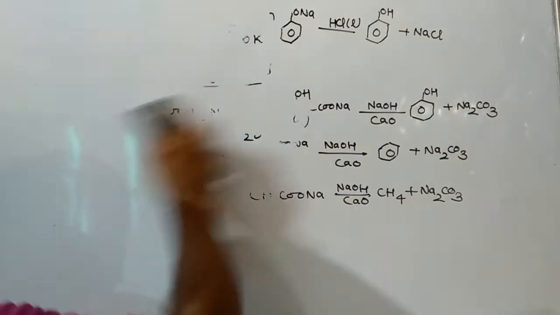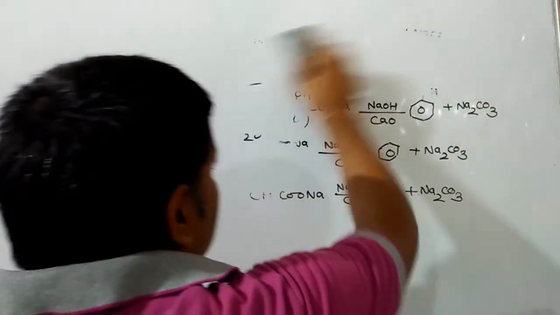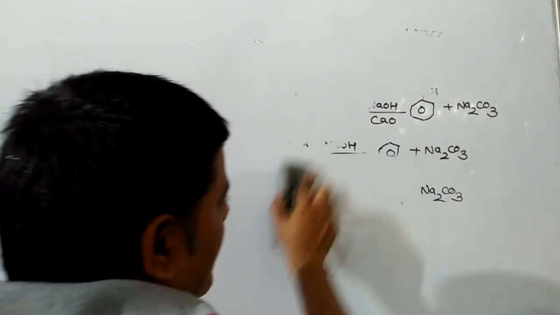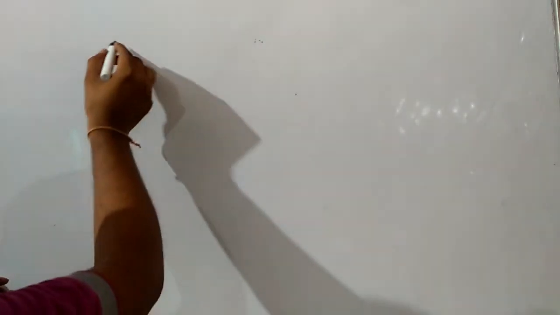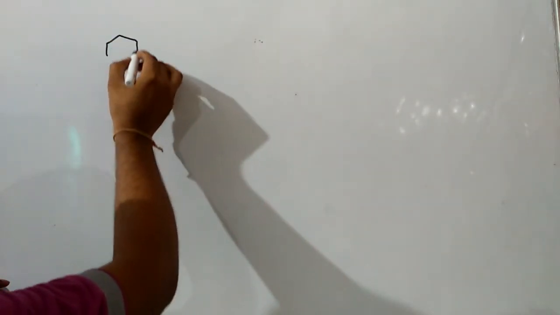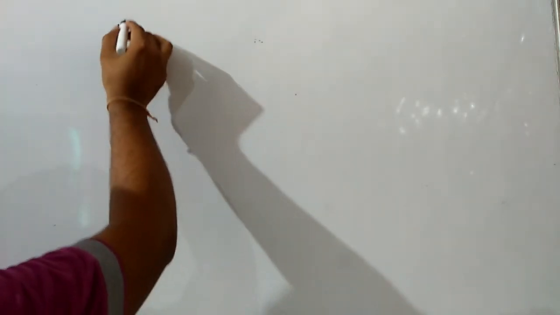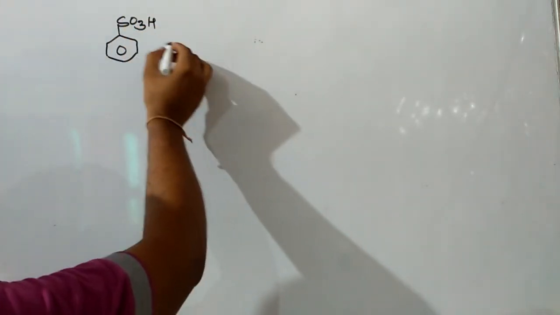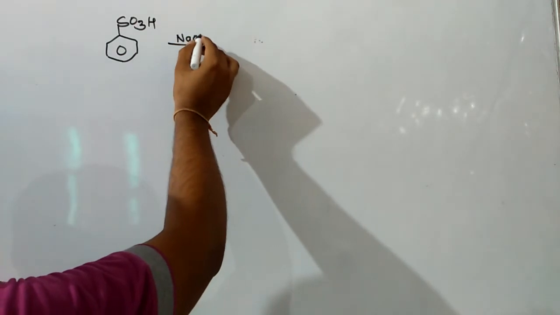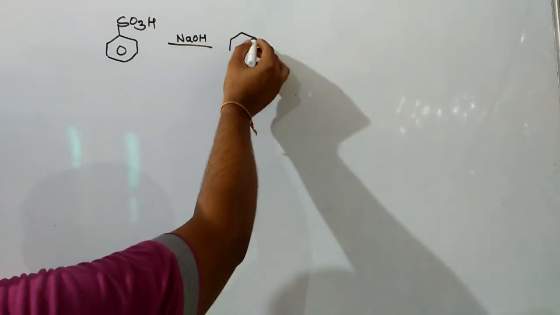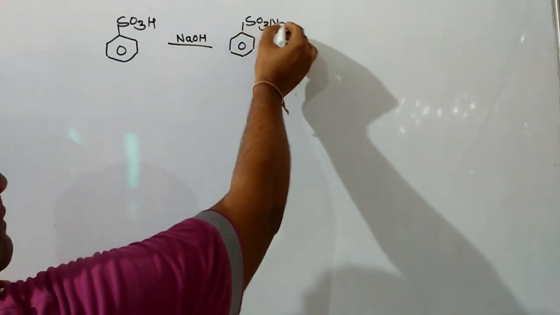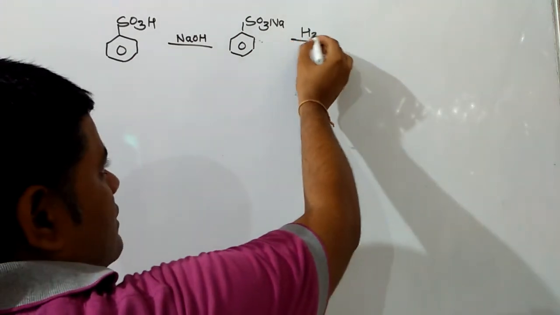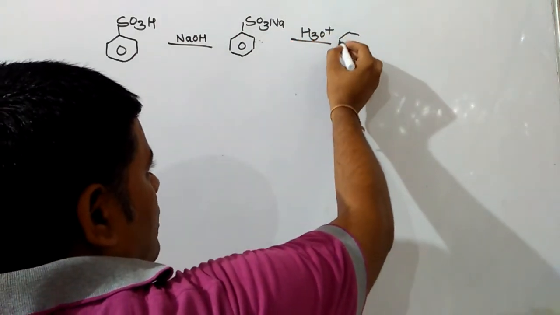In this method, first benzene sulfonic acid is reacted with NaOH, due to which we will get the sodium salt of benzene sulfonic acid, and then that can be hydrolyzed with water to give you phenol plus